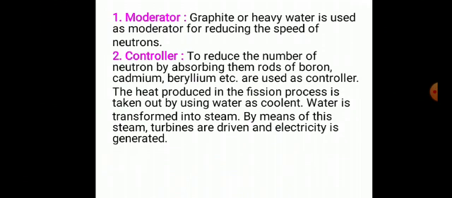The heat produced in the fission process is taken out by using water as coolant. Water is transformed into steam. By means of this steam, turbines are driven and electricity is generated. So, have you understood how a nuclear reactor works? A machine that generates electricity on a large scale by using atomic energy is called a nuclear reactor.